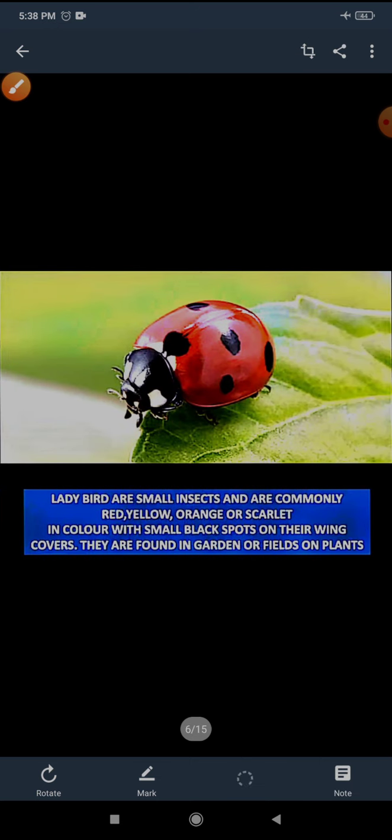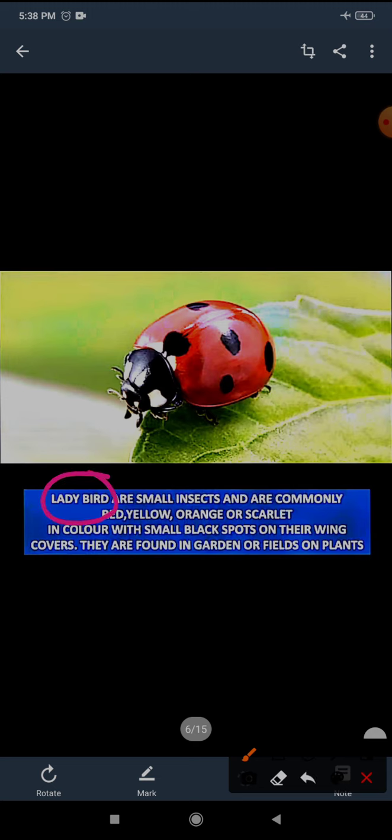Children, can you tell me which insect it is? The name is mentioned here. This is a ladybird. You can see in the picture that it is scarlet in color and has small black spots.